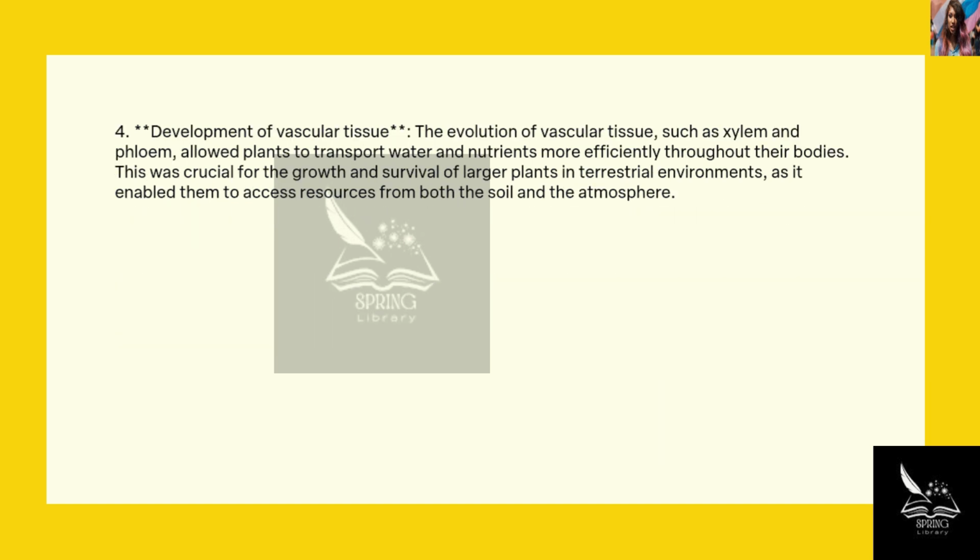4. Development of vascular tissue. The evolution of vascular tissue, such as xylem and phloem, allowed plants to transport water and nutrients more efficiently throughout their bodies. This was crucial for the growth and survival of larger plants in terrestrial environments, as it enabled them to access resources from both the soil and the atmosphere.